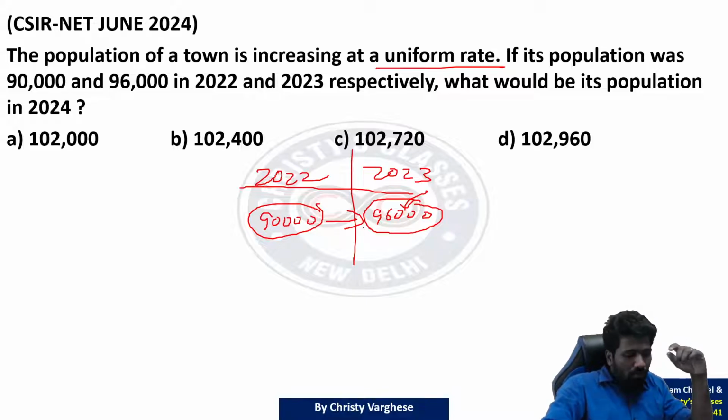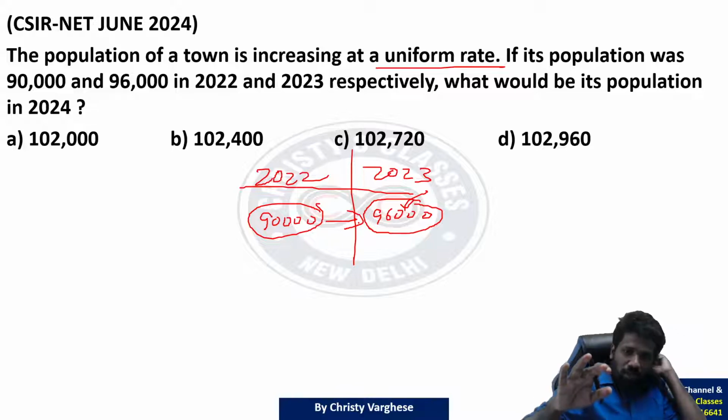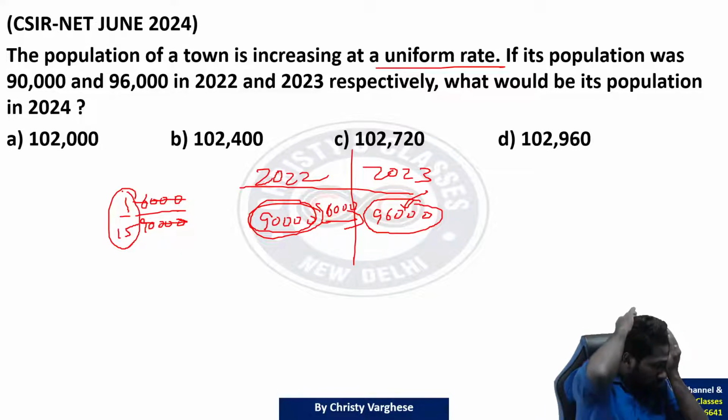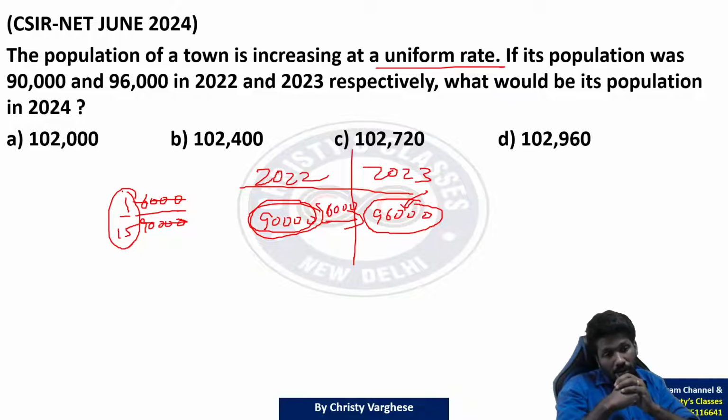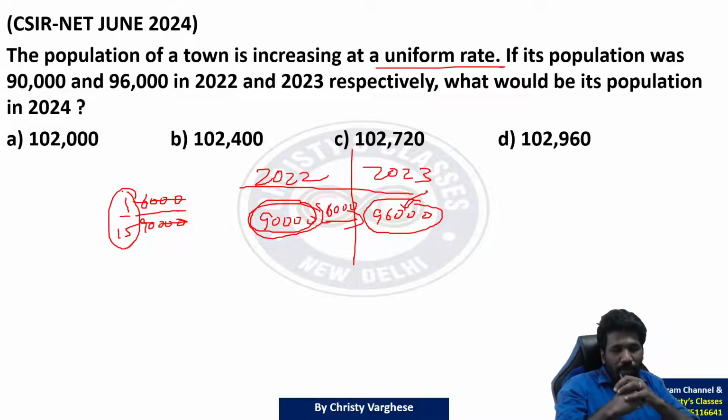For this, some people use the formula final value minus initial value by initial value into 100. That is also the same only, but that is taking time. Instead of that, directly say 90,000 becomes 96,000, which means the increase is of 6,000. That 6,000 is how much fraction or how much percentage of the initial value? 6,000 is how much of 90,000? 6/90 is 1/15, so the increase should be 1/15. That 1/15 is the product of 1/3 and 1/5.